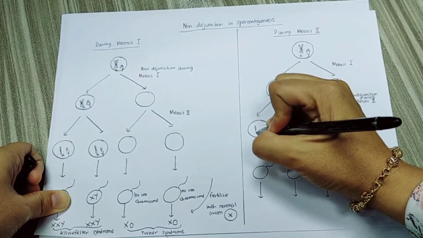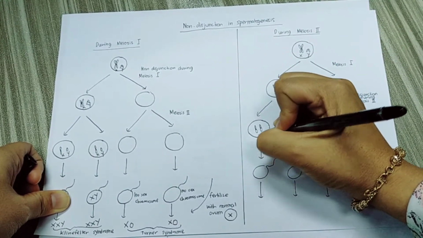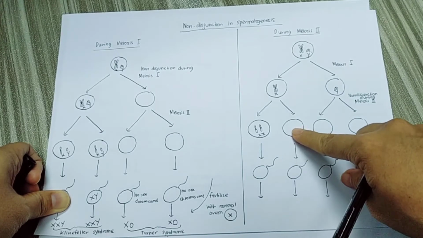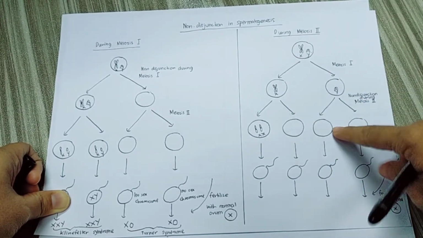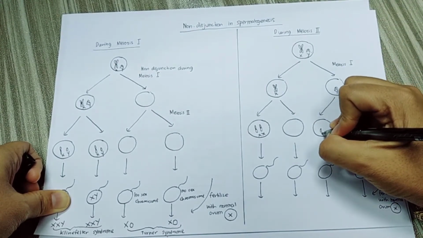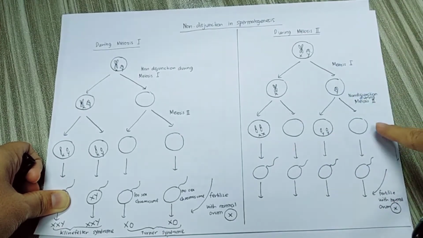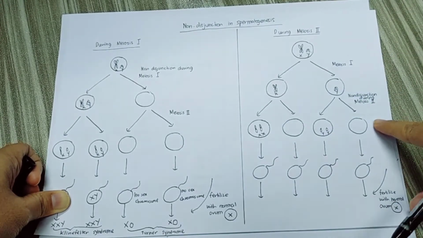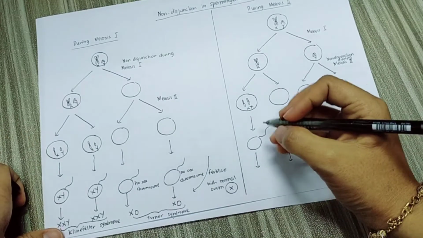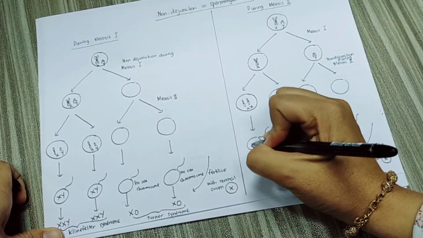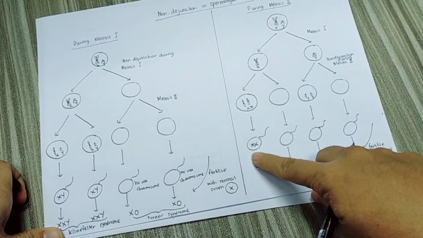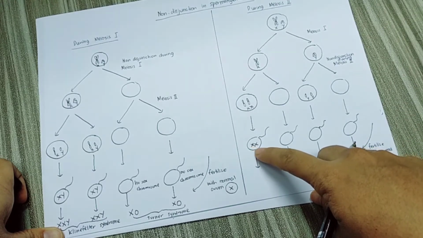So what happened? Di dalam sel ni akan ada 2 X sex chromosome, while this one tak ada sex chromosome. Okay, and then for the second, this one dia akan ada 2 Y chromosome. This one dia tak akan ada sex chromosome. So later sperm will be produced. This will become abnormal sperm with 2 X chromosome.